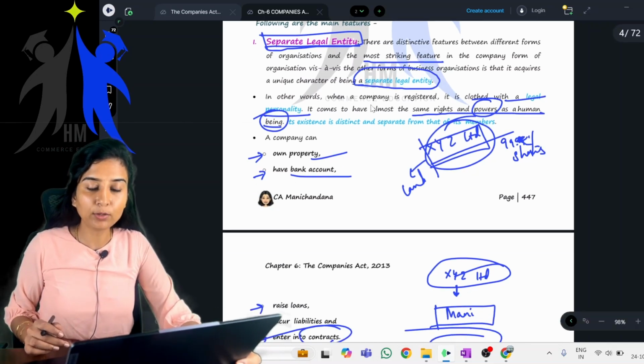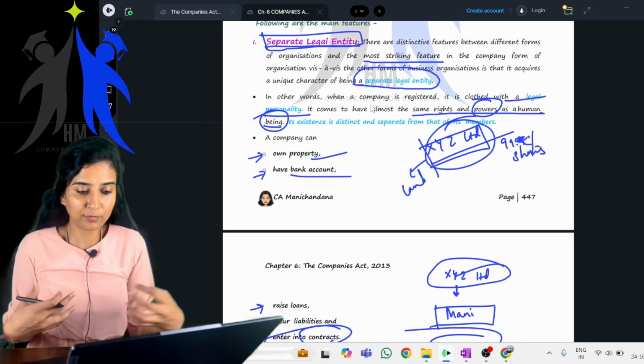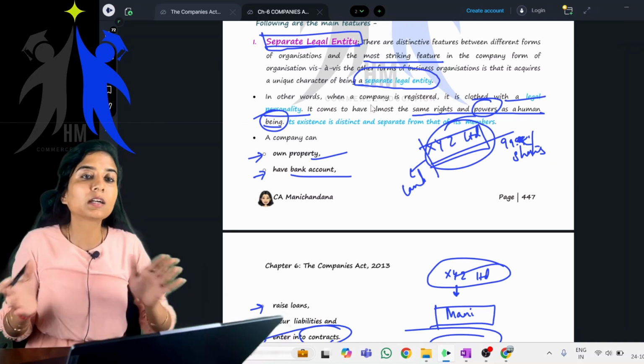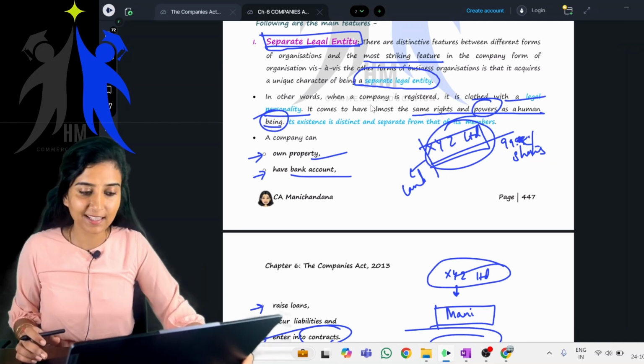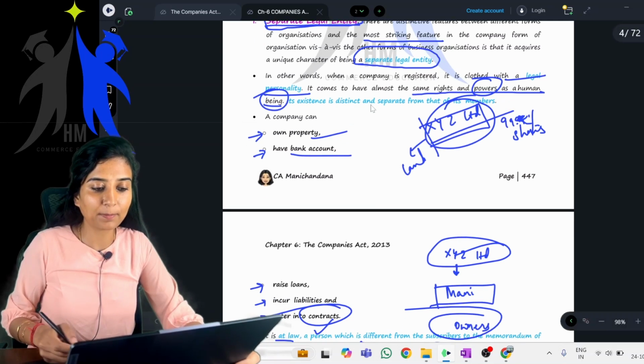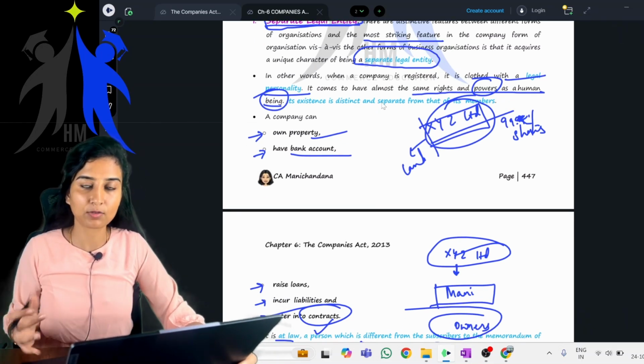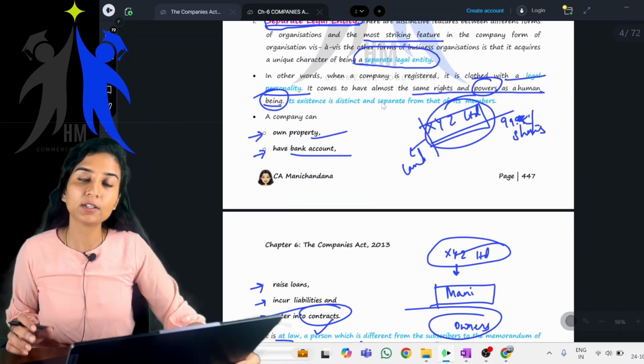It can do anything we as human beings can do, the company also can do all of those things. Yes, we have learned all of it. Examples: it can own property, it can have bank accounts, it can incur liabilities. Yes, it can enter into contracts.